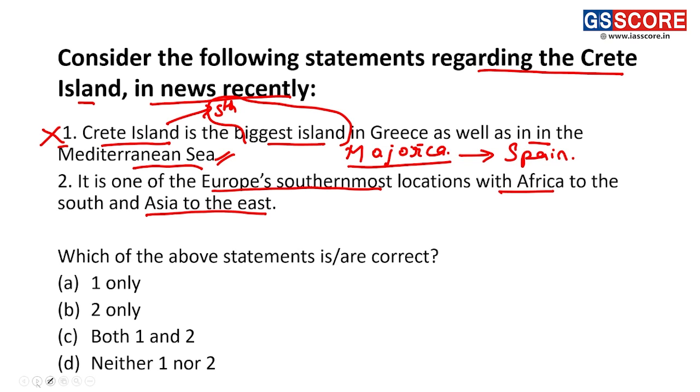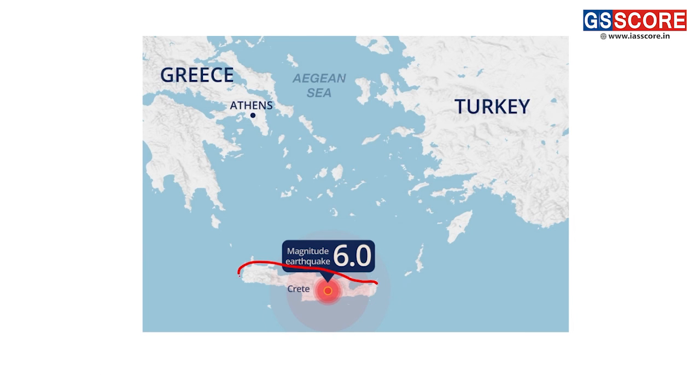This statement we can see in this diagram. This is the Crete Island. It was in the news basically because of the earthquake which occurred in this region. This was the epicenter of the earthquake on the Crete Island, and it also resulted in tremors being felt in the Asia and Europe region. Thus we can see the vicinity of this Crete Island, it is very near to Europe, very near to Asia, and also very near to Africa.